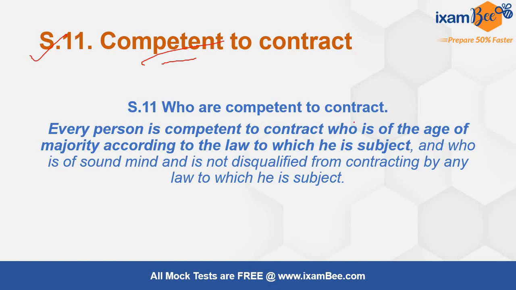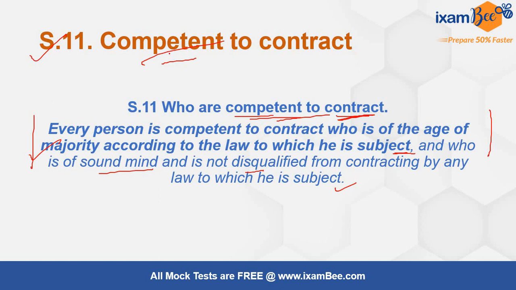Every person is competent to contract who is of the age of majority according to the law to which he is subjected, and who is of sound mind and is not disqualified from contracting by any law to which he is subjected. So these are the necessary conditions which a person has to possess if he wants to enter into a contract. If he is having all these necessary conditions, or he fulfills this criteria, only then he will be said to be competent to enter into a contract.